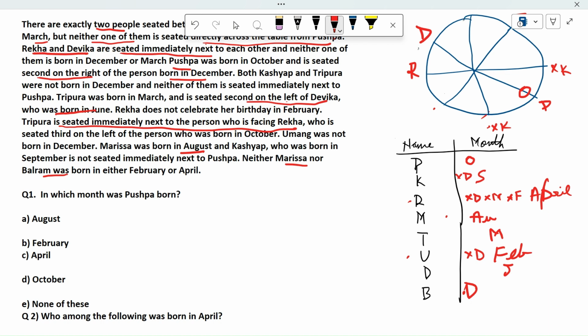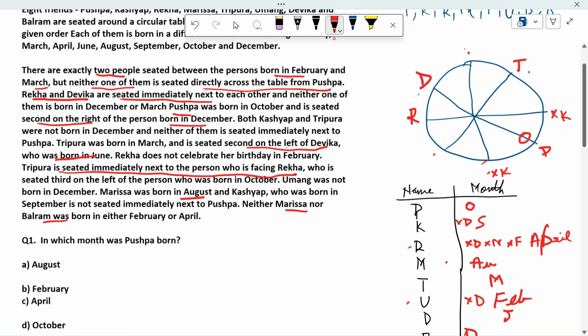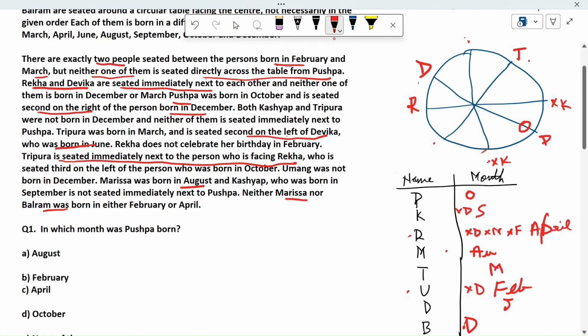Okay, so I am just reading these conditions once more and we will try to figure it out. There are exactly two persons seated between persons born in... Okay, so I am writing here who is born in what. So D is born in June. Okay, fine. Rekha is born in April.